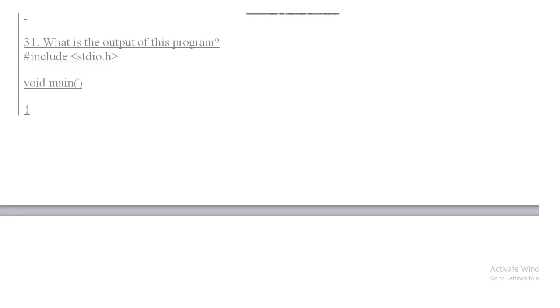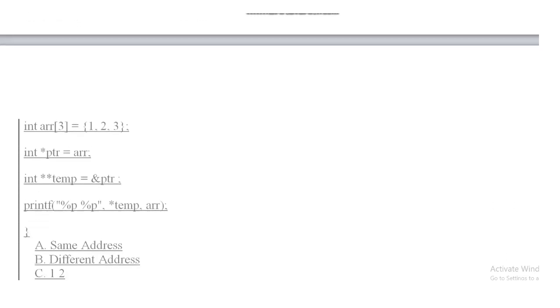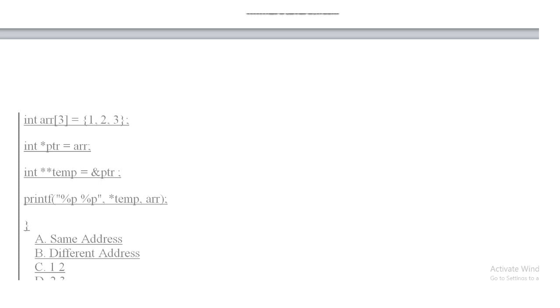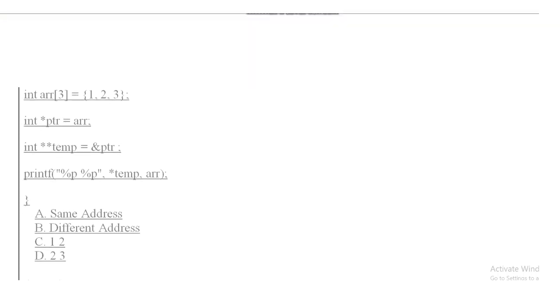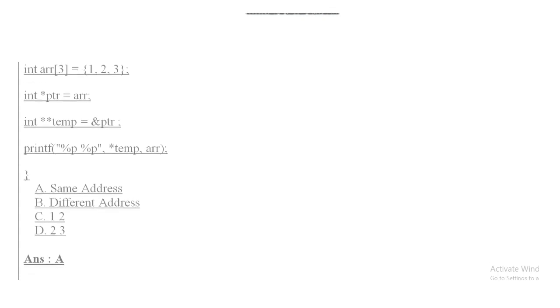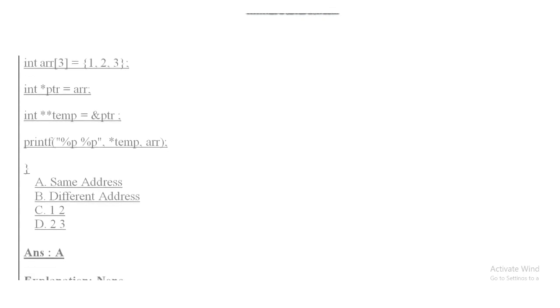What is the output of the following program? int arr[3] = {1, 2, 3}; int *ptr = arr; int **temp = &ptr; that is, the address of ptr is passed to the temp pointer, and then the values of temp and arr are printed. The options of this question are: option A, same address; option B, different address; option C, 1 and 2; option D, 2 and 3. So the answer of this question is option E.